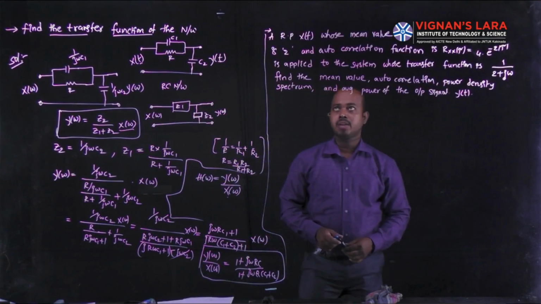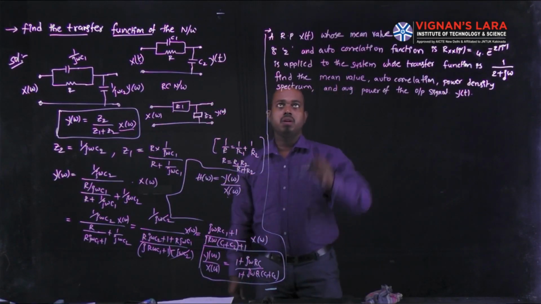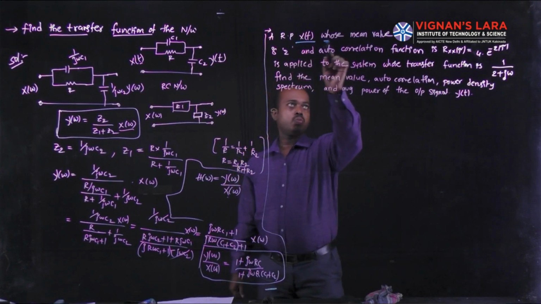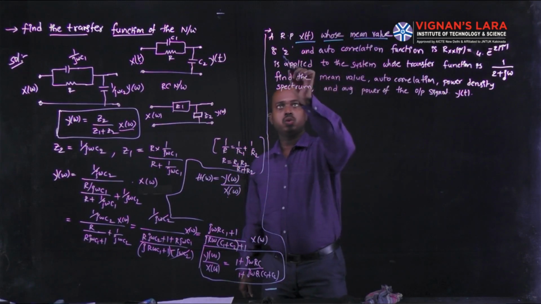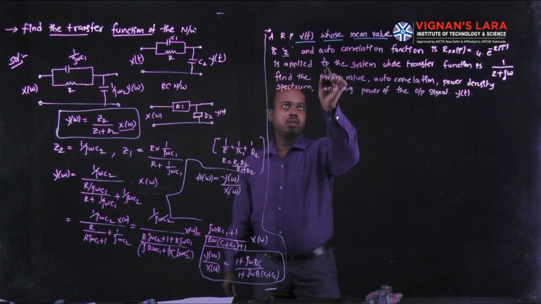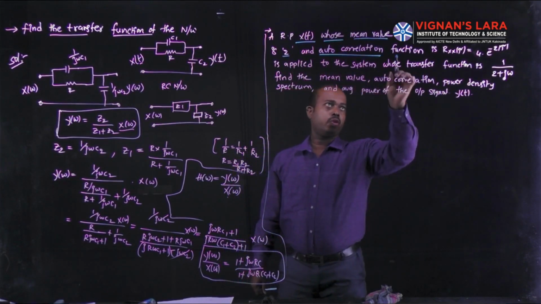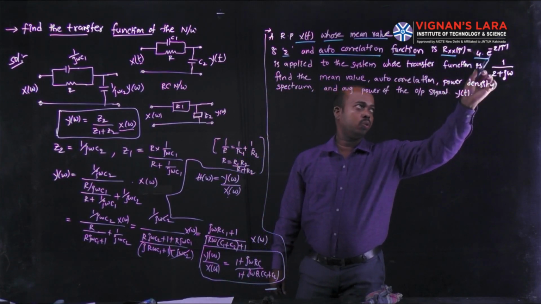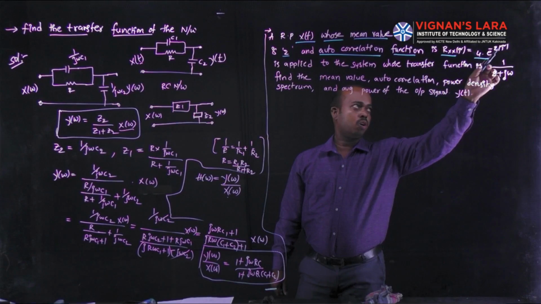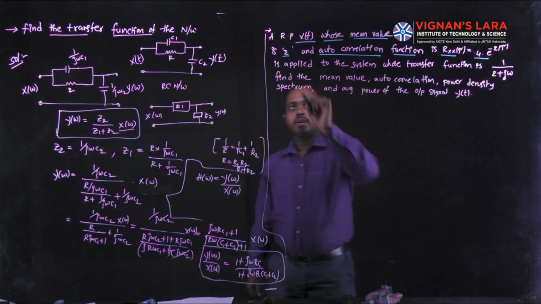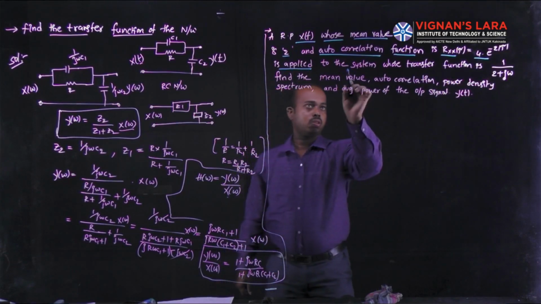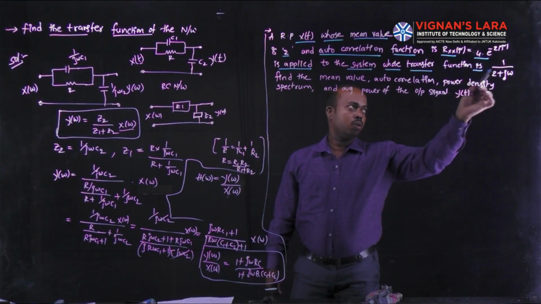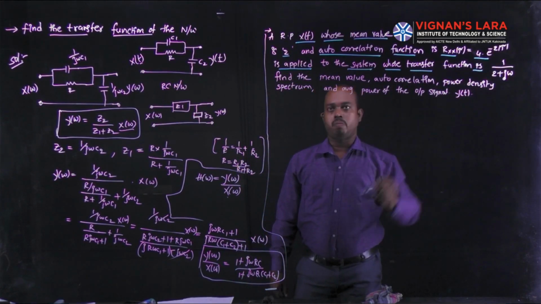See another example. In this example, we are given a random process X(t) whose mean value is 2 and autocorrelation function is Rxx(tau) = 4 e^(-2|tau|), applied to a system whose transfer function is 1 by (2 + j omega).